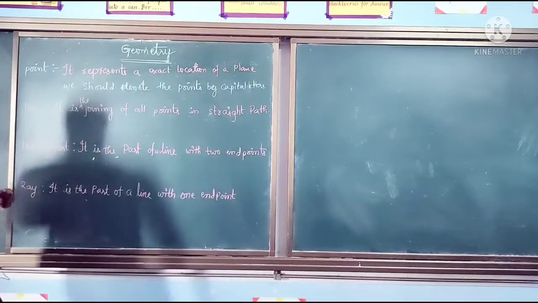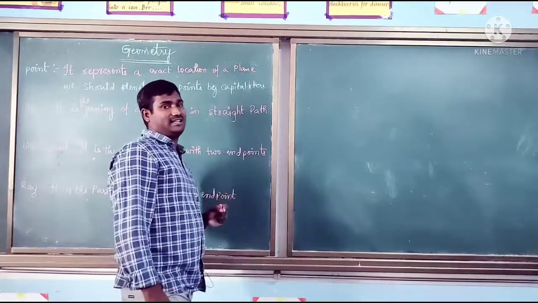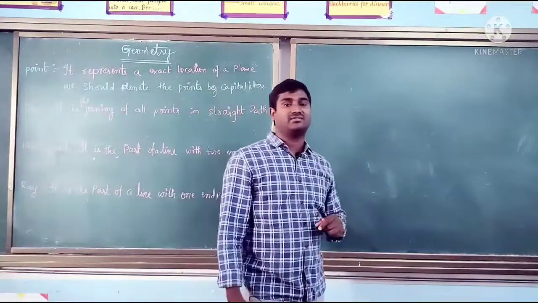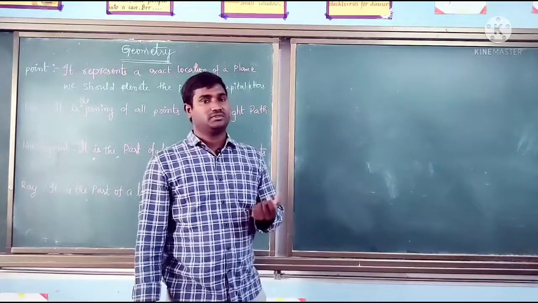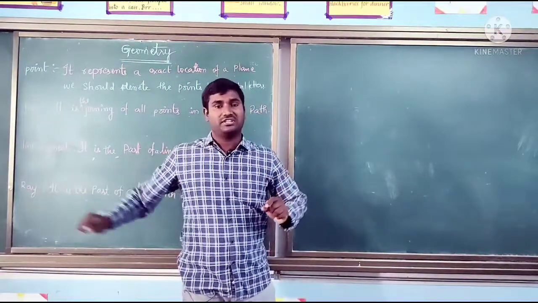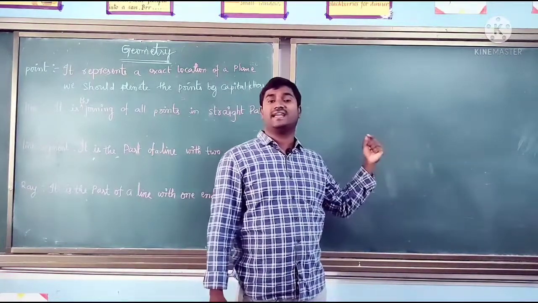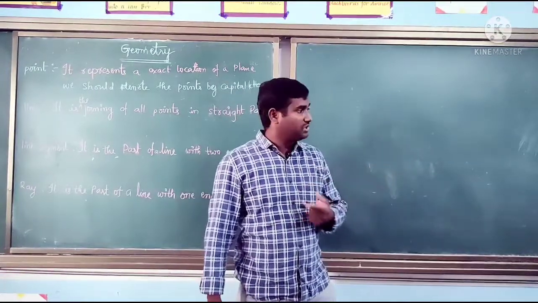Does the ray have length? Yes, it has length. Can we measure the length of the ray? No, because we know the fixed starting point, but where it stops we don't know. The ending point we don't know, so it is going endlessly.